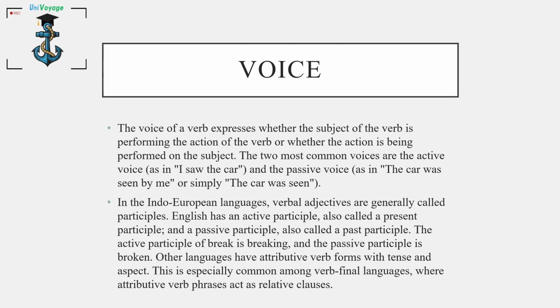Voice. The voice of a verb expresses whether the subject of the verb is performing the action of the verb or whether the action is being performed on the subject. The two most common voices are the active voice and the passive voice. In the Indo-European languages, verbal adjectives are generally called participles. English has an active participle, also called a present participle, and a passive participle, also called a past participle. The active participle of break is breaking, and the passive participle is broken.